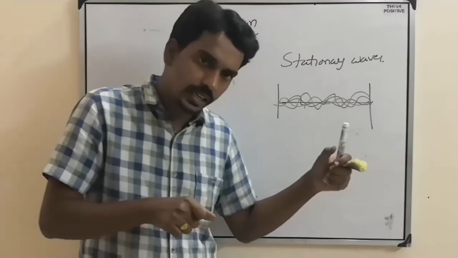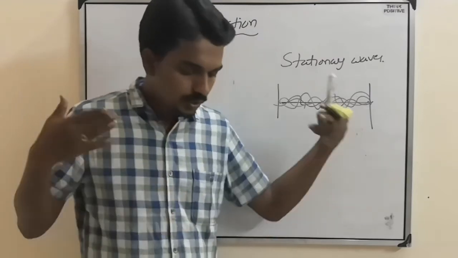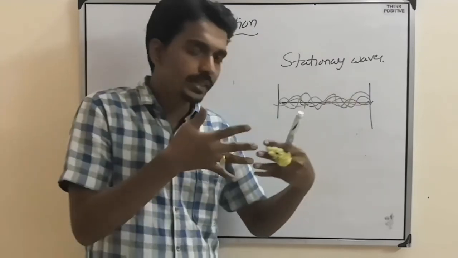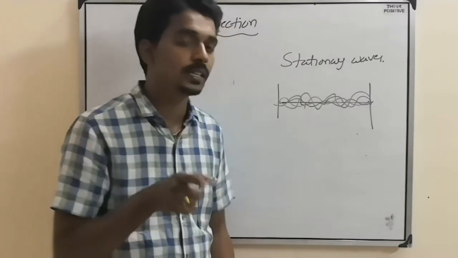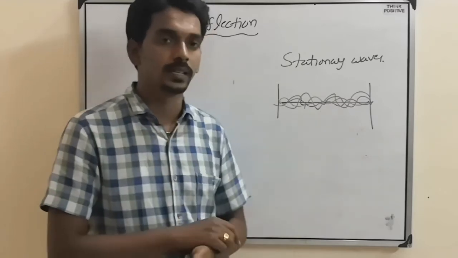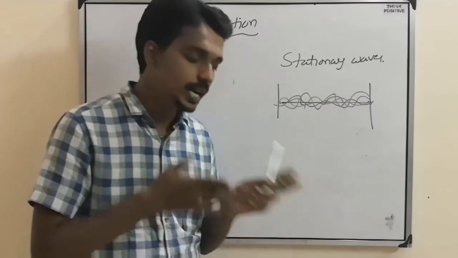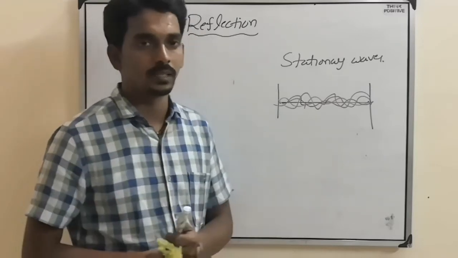When you pluck the string, the wave will generate and also reflect back, so that incident and reflected waves will superimpose. Again superimposition, but here the waves are traveling in opposite directions. Last session we studied the same direction, but now we are talking about opposite direction.